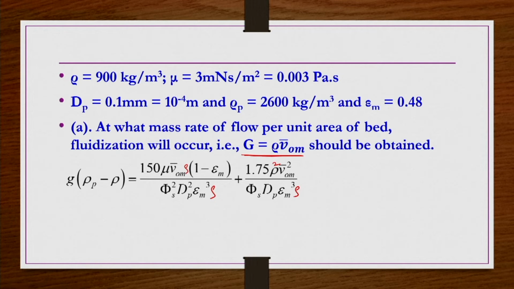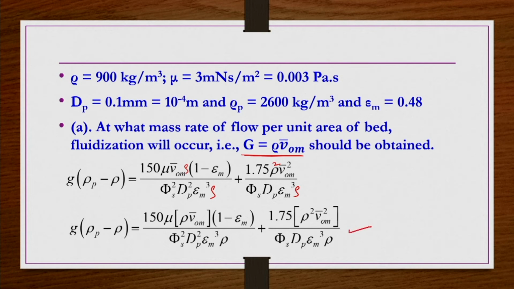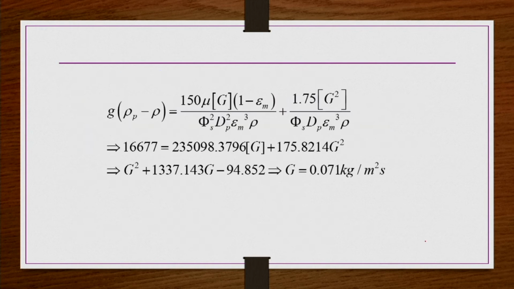So, rho V_om bar you can write as G. In terms of G you can write this equation like this. Now except G everything is known, so you substitute all the values, and when you solve this equation you get G equals 0.071 kg per meter square second.